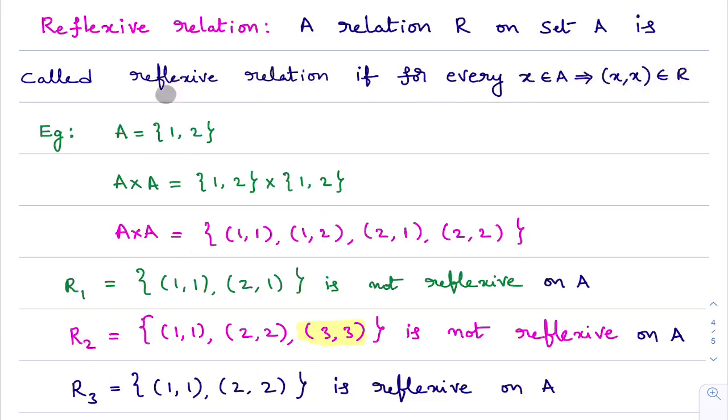You see here 1 is there. Is 1 comma 1 there in the relation? Yes, it is there. Here 2 is there. Is 2 comma 2 there in this relation? Yes, it is there. 3 comma 3.